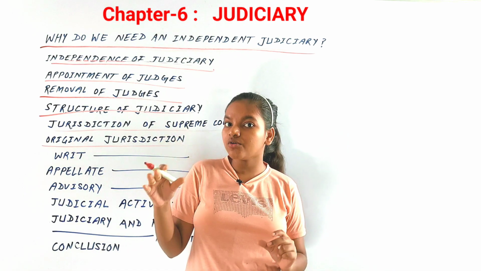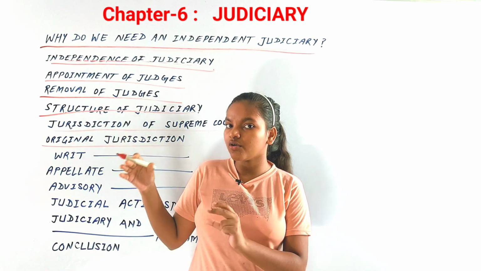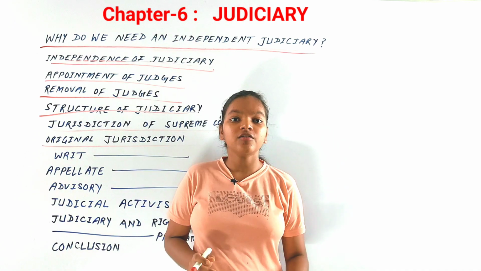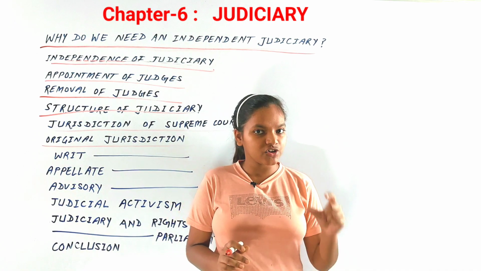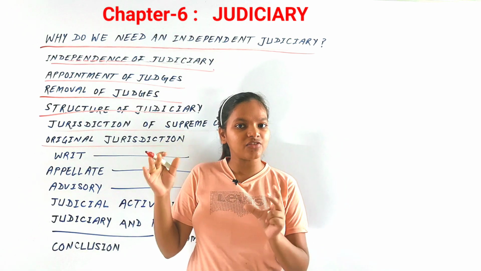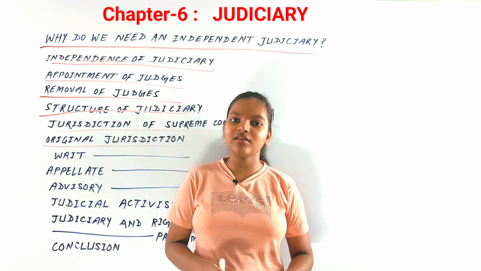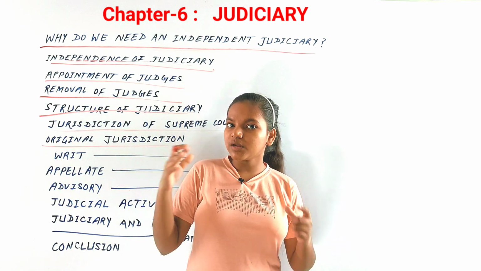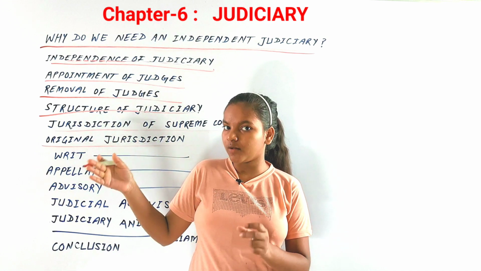Neither the high courts nor the district courts or lower courts can solve this kind of matters. So only the Supreme Court has the jurisdiction to solve matters of a federal nature. Suppose there is a dispute over land, or a dispute over water resources, between the states of Kerala and Goa.